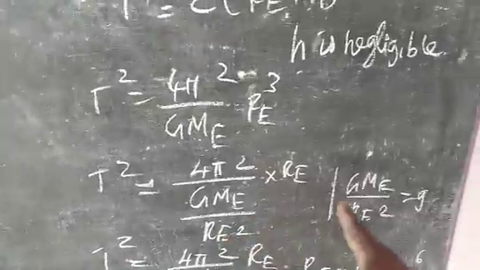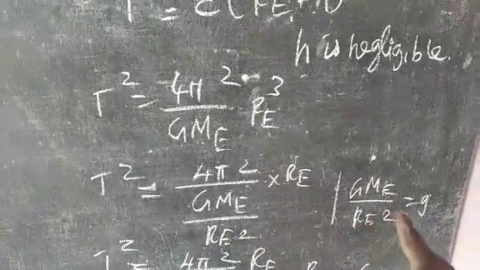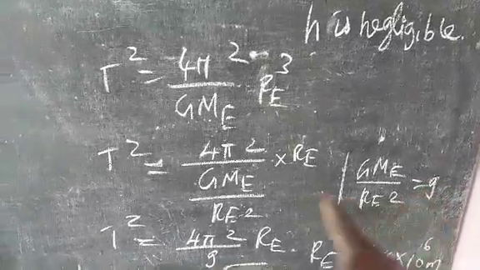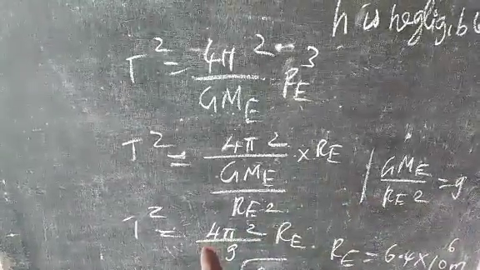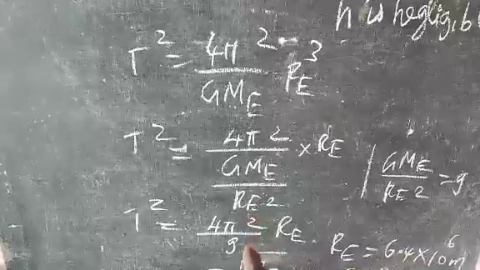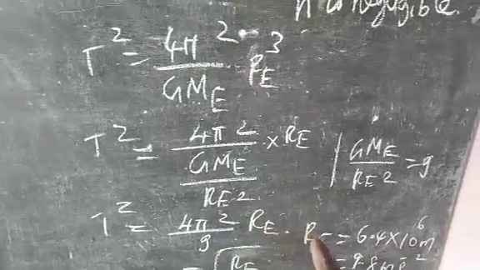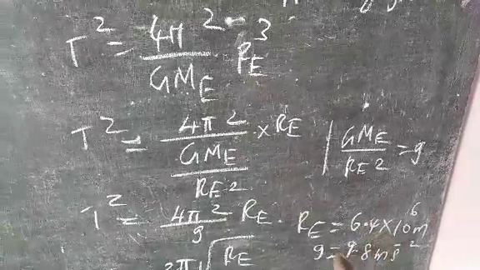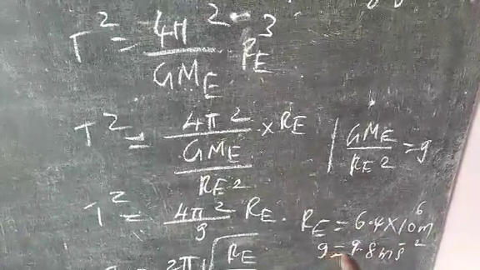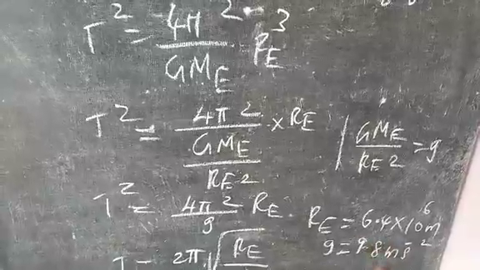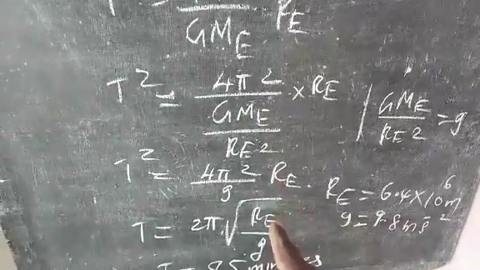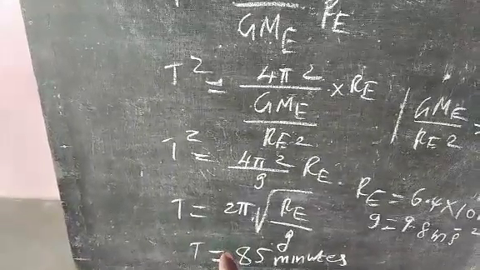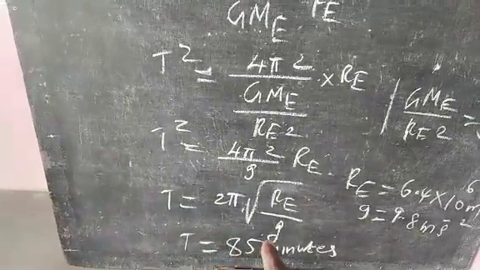Here G Me by Re square is equal to the acceleration due to gravity, small g. So substitute this g value in the equation: T square is equal to 4 pi square Re by g. The radius of the earth Re is 6.4 times 10 power 6 meters. The acceleration due to gravity is 9.8 meters per second square. Substituting these values in the equation, finally we obtained the time period of a satellite as approximately equal to 85 minutes.